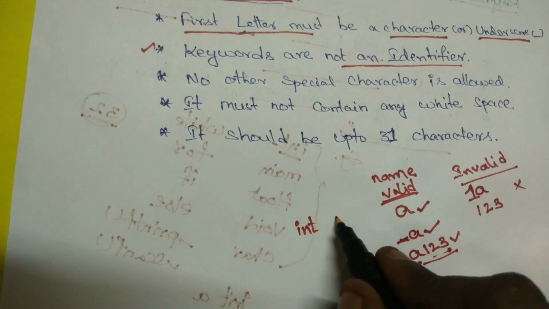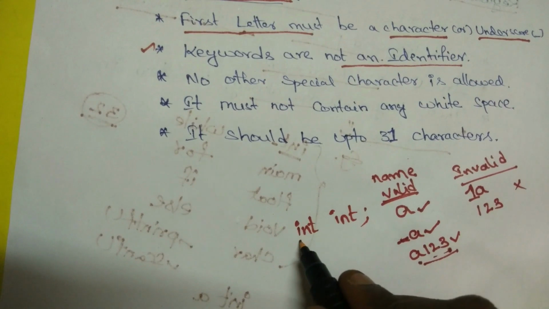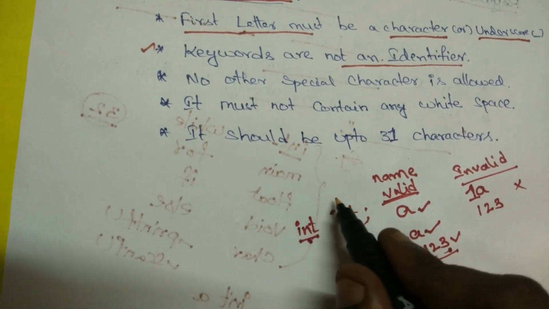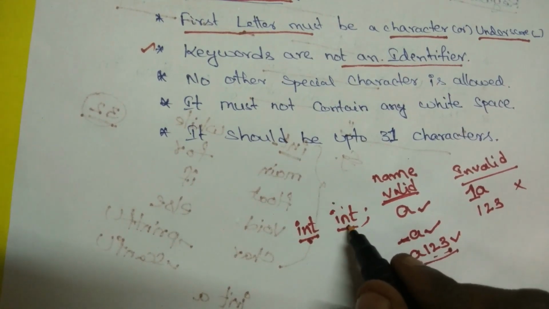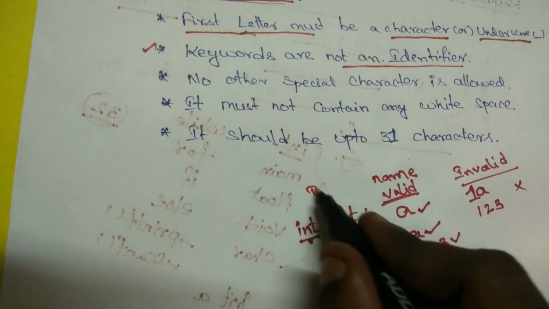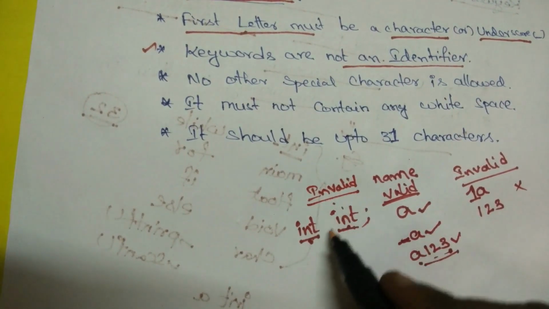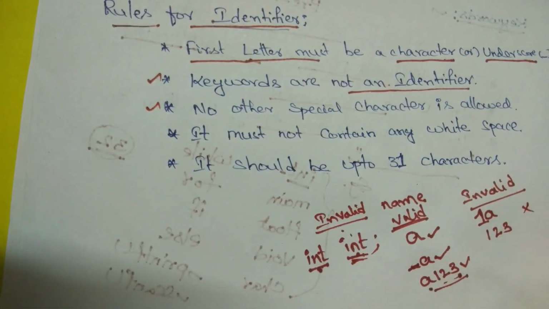I want to declare one variable. Here I declare again int. What is the meaning here? It is a keyword. It has some meaning. What is the purpose of this keyword? To declare a variable. Now int used as a variable name is also a keyword, so it is invalid. Those keywords are not used as a variable name. And what is the next, third rule?